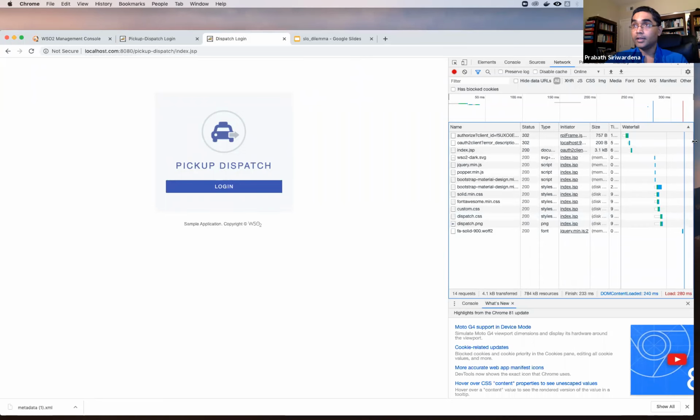Yeah, I think there's a question: how does the iframe solution work with clickjacking protection? Even though you load an iframe, what you can do is initiate a logout request.